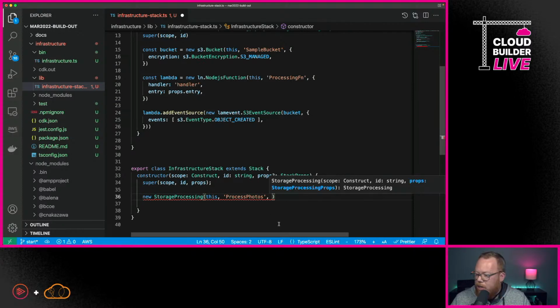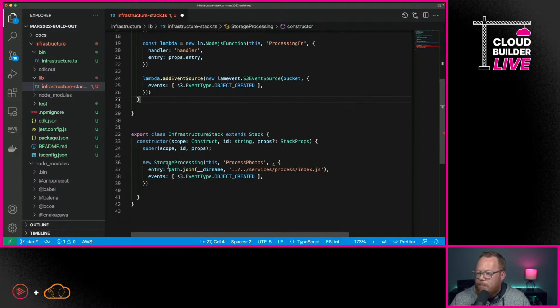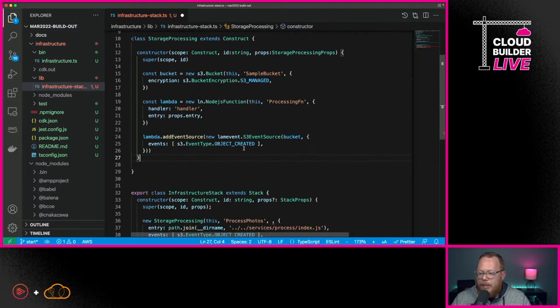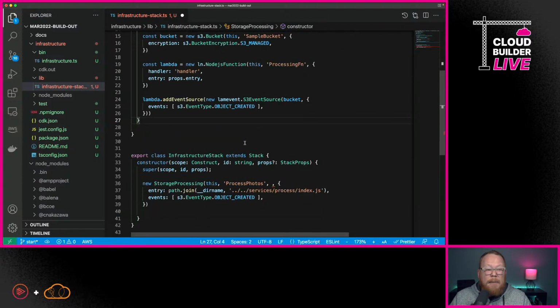In this case, I'm going to pass in both the entry and the events. And the cool thing is just by doing a little bit of work here, we've now created a pretty reusable construct that maybe in your organization, you could say, hey, we want to make it really easy to create this reusable construct.